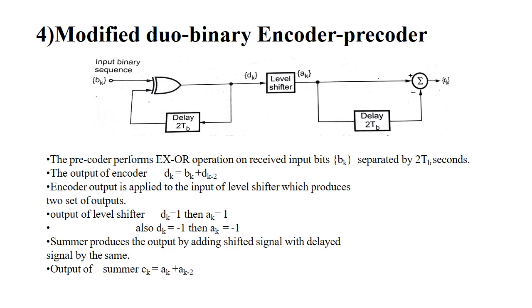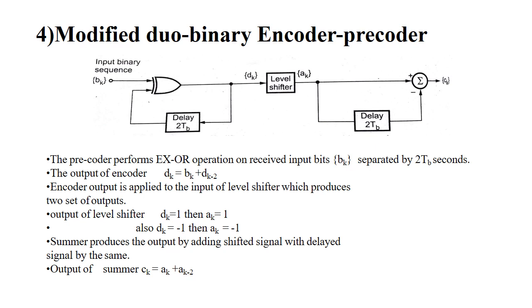So the last one is modified duobinary encoder precoder. So here the precoder performs the XOR operation on received input bits B(k), and it will be separated by 2 bits presence. So the output of the encoder will be D(k) is equal to B(k) plus D(k-2).